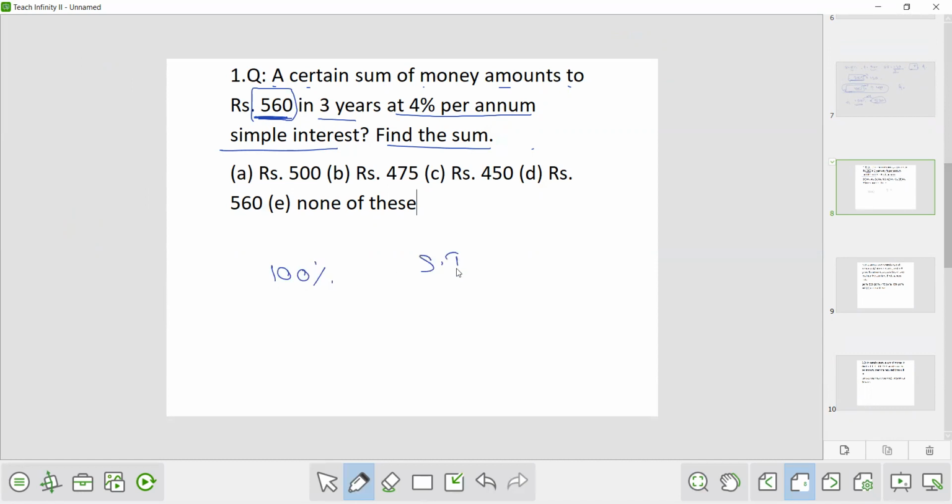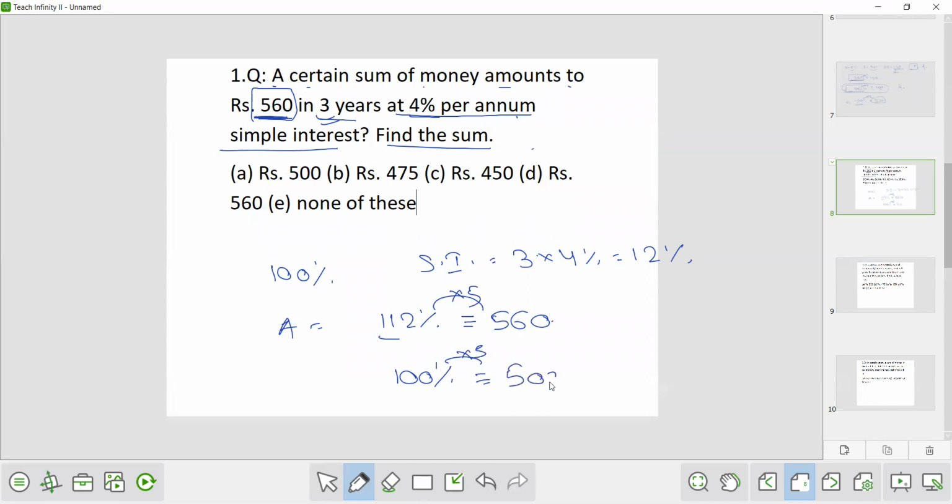Now what is SI? Simple interest. So 4% per annum and the time period is 3 years. So simple interest is 3 into 4%, that is equivalent to how much? 12%. Now the amount is how much? 112%. Now this value 112% is given as 560. So what is 100%? You have to calculate it. So 100%, this is 5 times, so 100 into 5, that is 500. So option A is the correct answer.